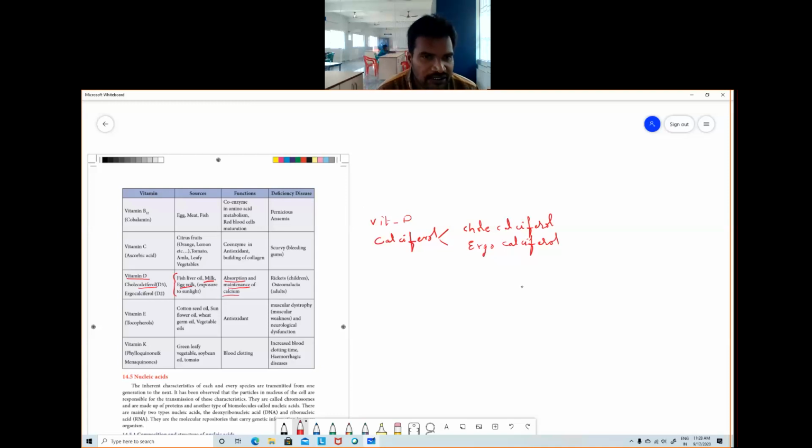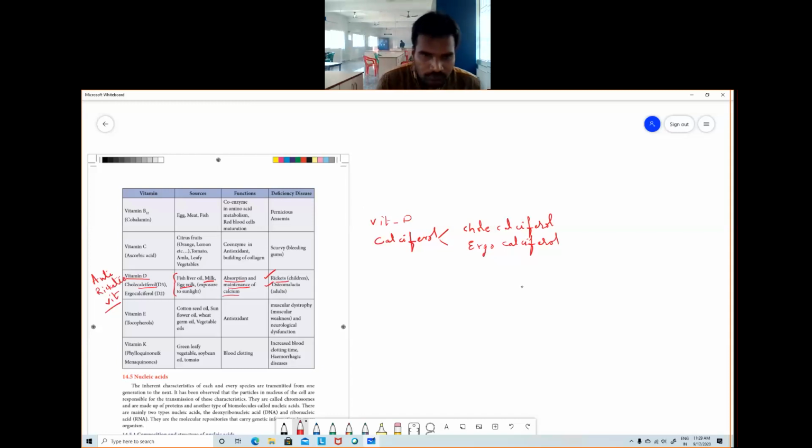Because of the deficiency of vitamin D, rickets in children and osteomalacia in adults. Because of the deficiency, rickets comes in children. That is why we call this vitamin D the anti-rickety vitamin, also the sunshine vitamin. These are the other names of vitamin D. Rickets in children and osteomalacia in adults. What are the symptoms or features of these diseases? Once we go through Google, you can understand.